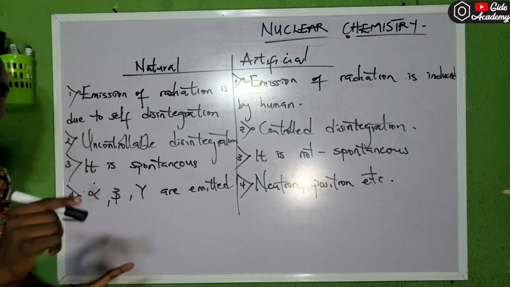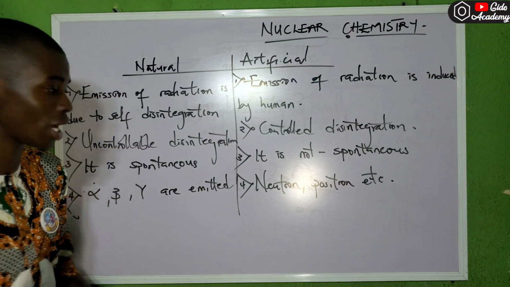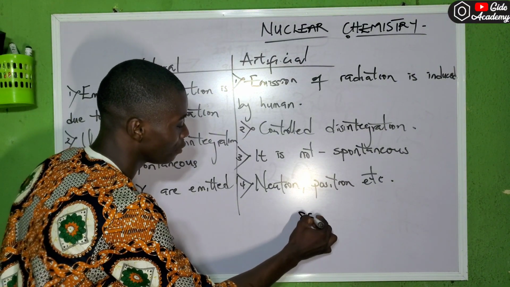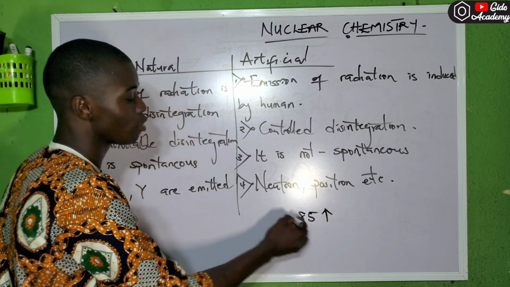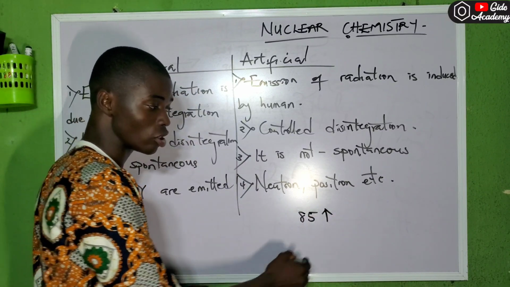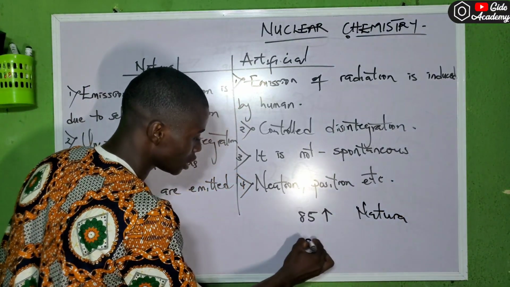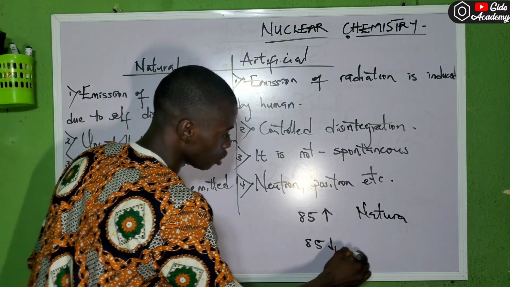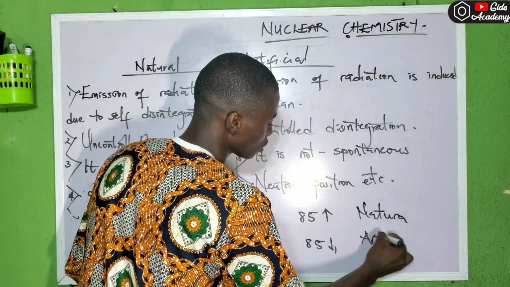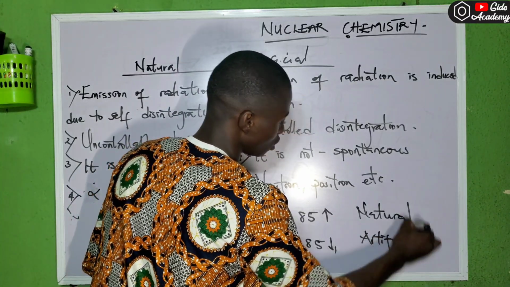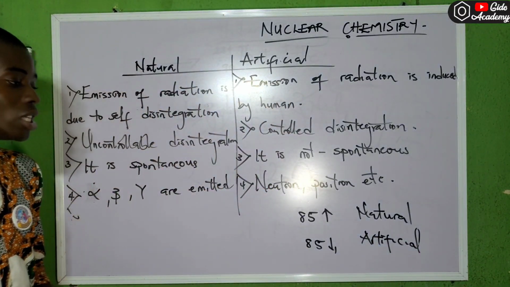So another thing I want you to take note of: if you see any reaction where the proton number is above 85, just know that it is natural radioactivity. But anything that is below 85, just know that it is artificial radioactivity. So this is another major difference.